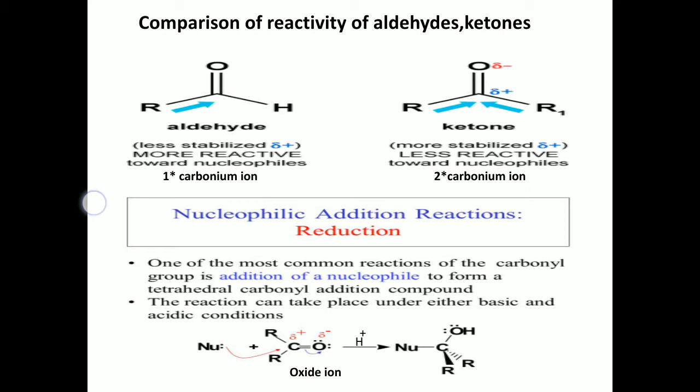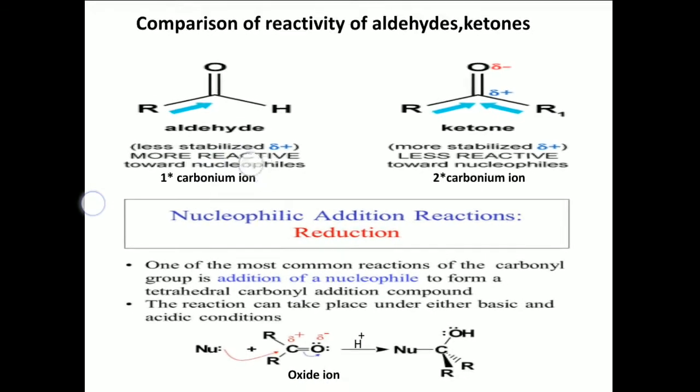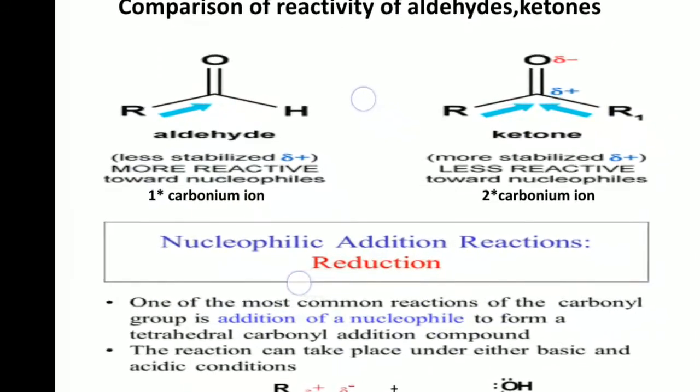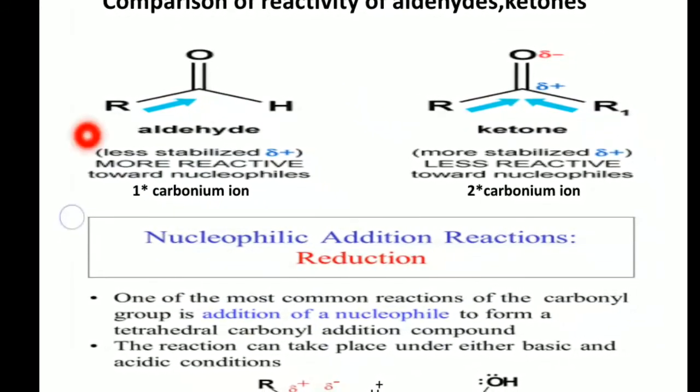If an aldehyde participates in a nucleophilic addition reaction, it forms a primary carbonium ion. Okay, for instance, a primary carbonium ion is less stable.